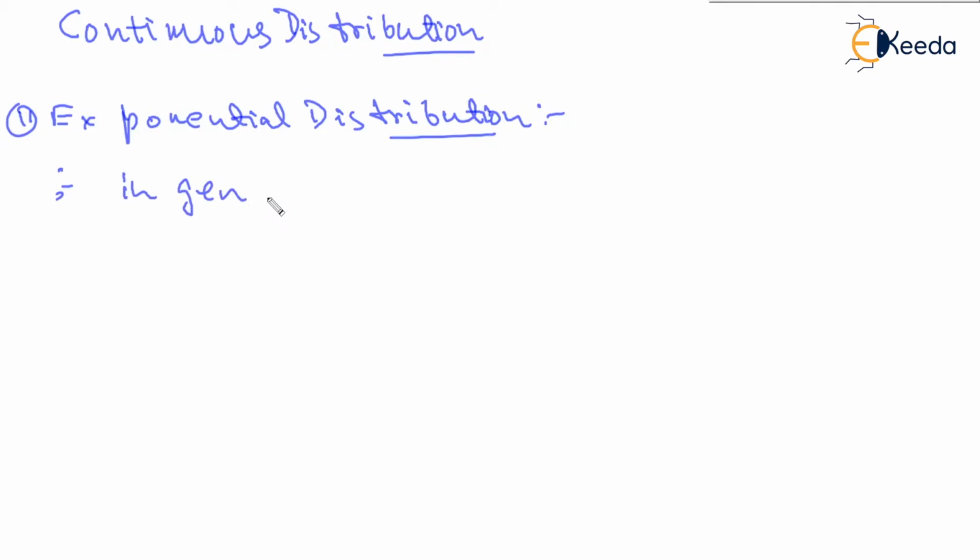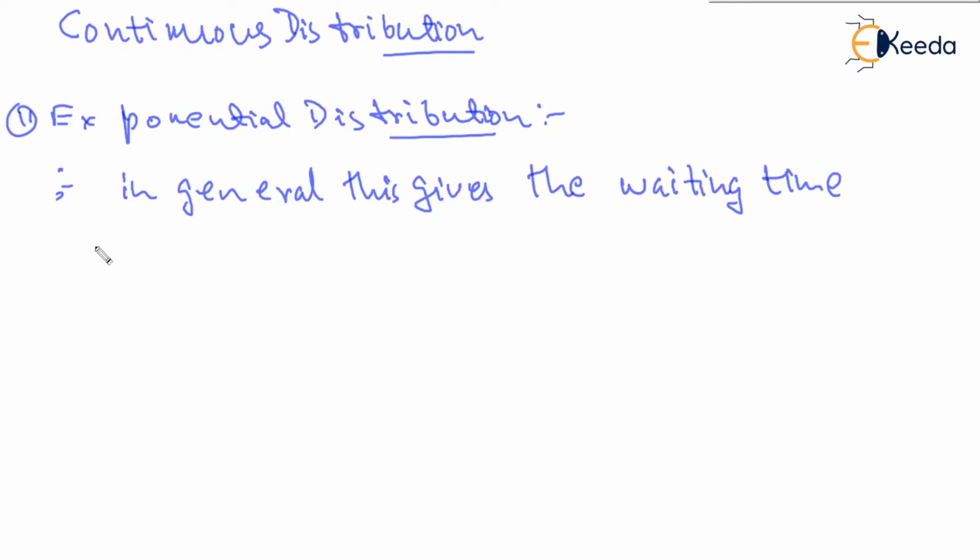In general, we'll see the relation between this exponential and Poisson distribution, and we'll see how we are going to use this in the Poisson's expressions.